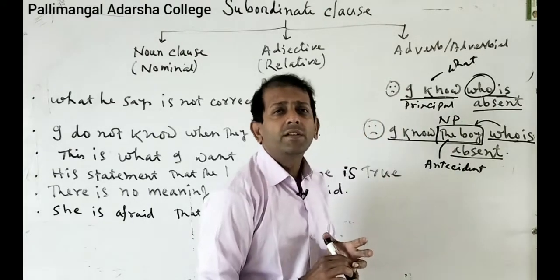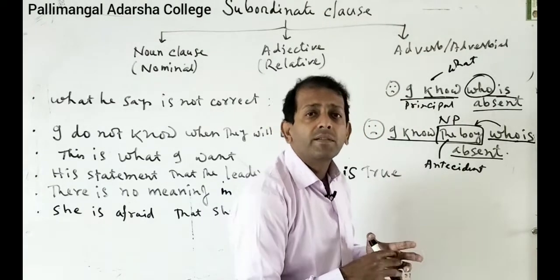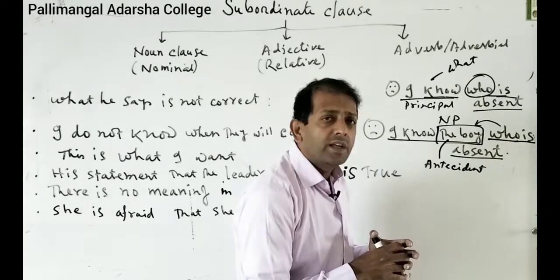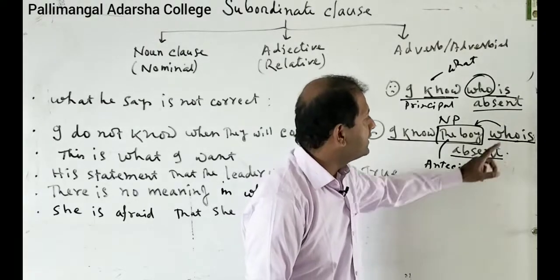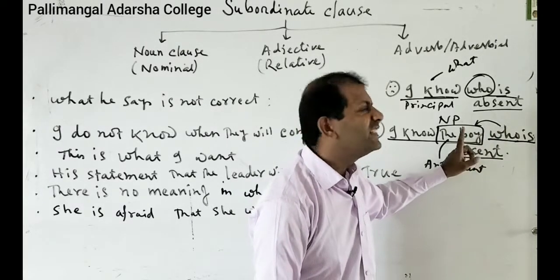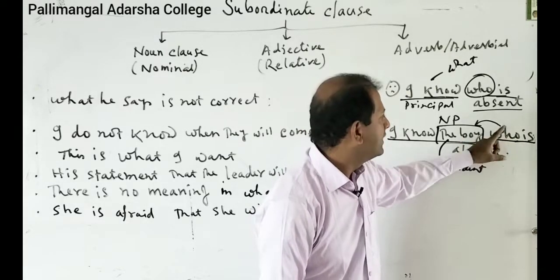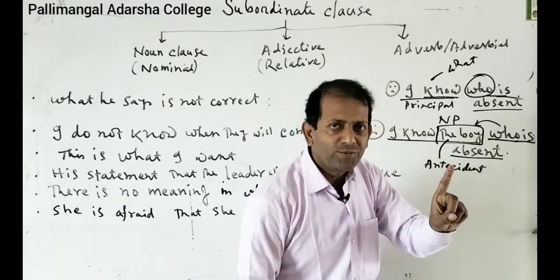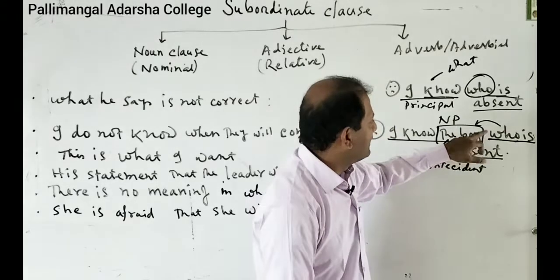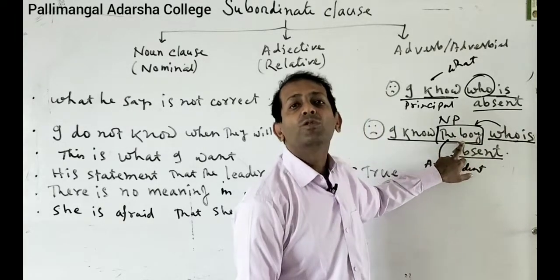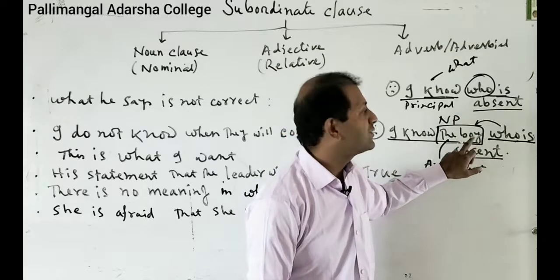Antecedent. What does antecedent mean? Anti means before, and cedent means going, we know it very well. So antecedent means the noun phrase that is said just before the WH connector. And one thing you need to be very careful about: the antecedent must be a noun or a pronoun. Must be a noun.